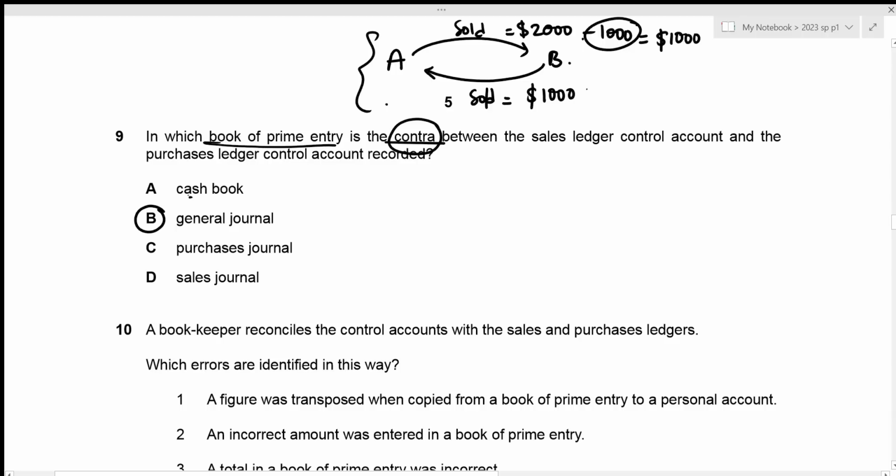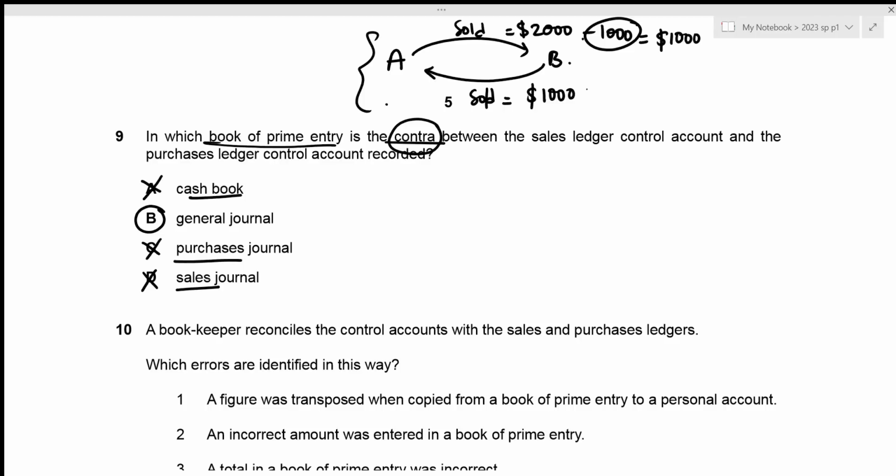The first one is cash book, and cash book only records the cash inflows and outflows, which means that this is not going to record the sold transactions or the purchase transactions from our supplier, right? Which means that this is going to be incorrect. The third one is purchases journal. It only shows the purchased value from our supplier and it does not show the sold value, due to which the contra cannot exist, right? So C is incorrect. And the same applies to D as well, because it only records the sold transaction and not the purchase transaction, due to which the contra cannot exist.